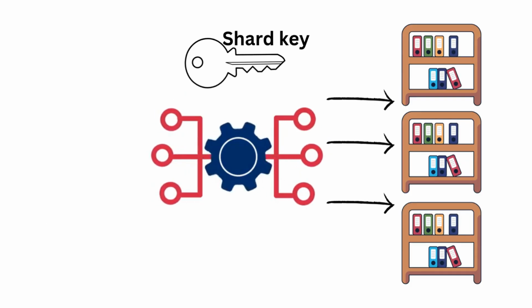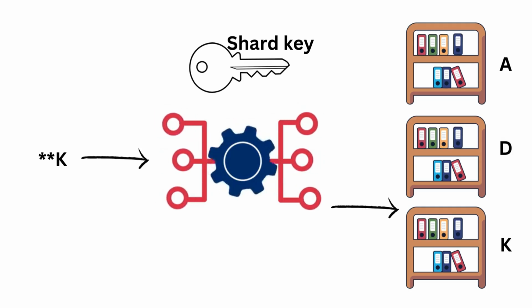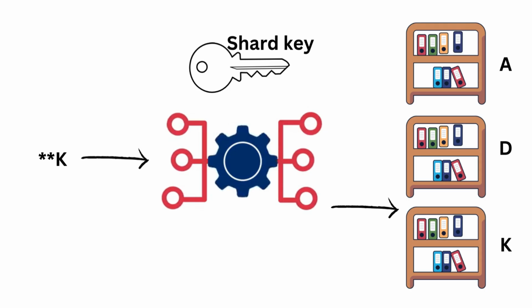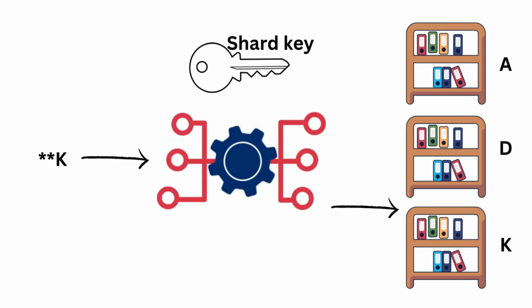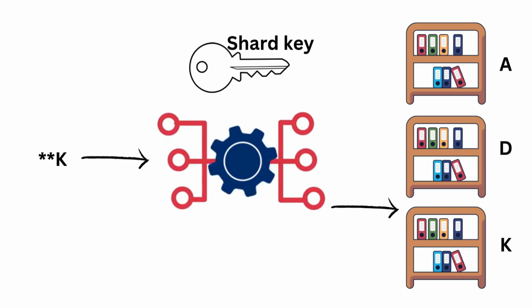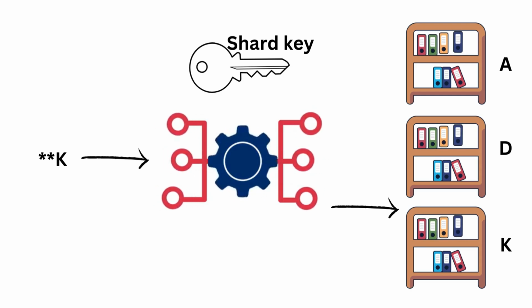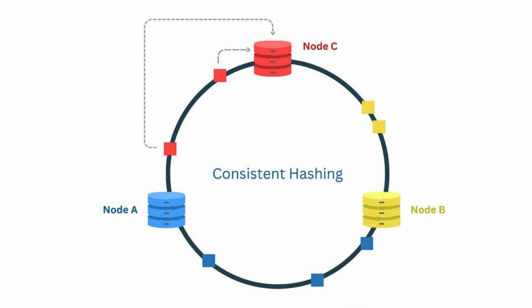So if I'm searching for a user whose last name starts with K, the system knows exactly which shard to look in, based on that sharding algorithm. Precisely. Now, there are different sharding techniques, and some are more sophisticated than others. The article mentions something called consistent hashing, which is a powerful way to distribute data evenly across shards, preventing any single server from becoming overloaded.